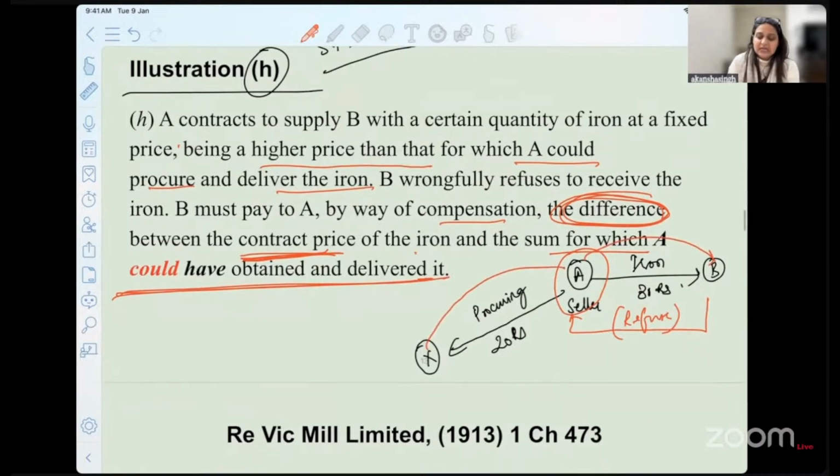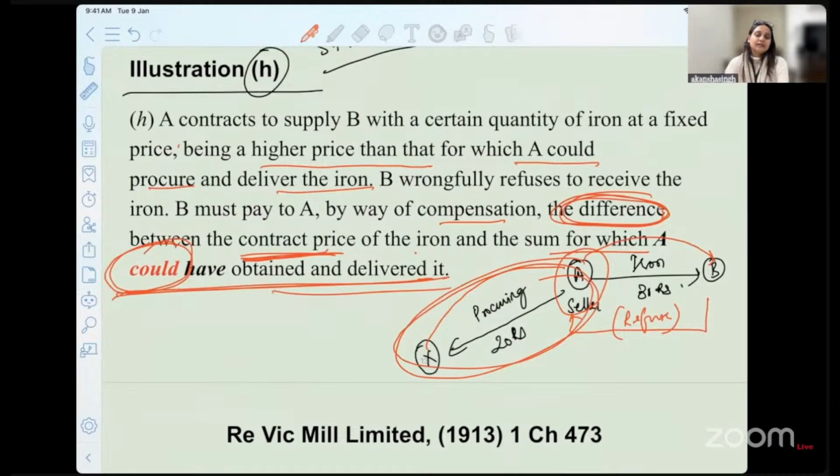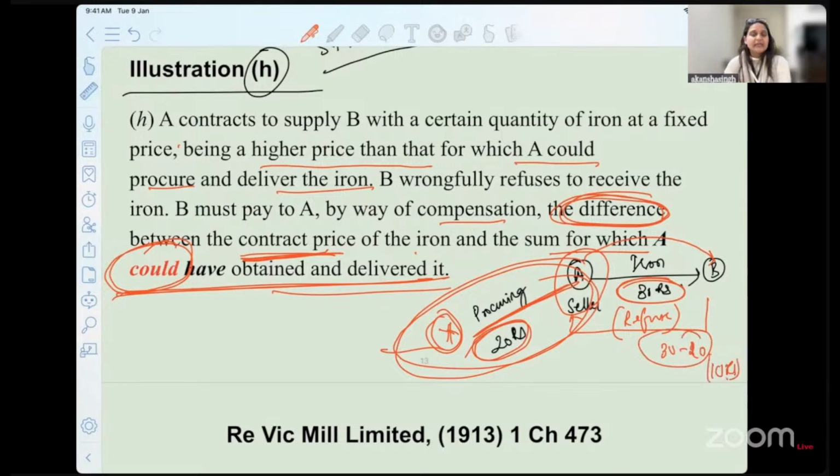So in this case, the compensation can be assessed. Is it important that A should have actually procured the iron? No, that is what is written here, that he could have obtained and delivered it. So what is the loss of profit that has happened in this given situation? Can you tell me? If there is X and he was supposed to get it for 20 rupees, he would have made a profit of how much? 30 minus 20, that is 10 rupees. So can he get the compensation of this without him buying this particular iron from X? Yes, he can do so.